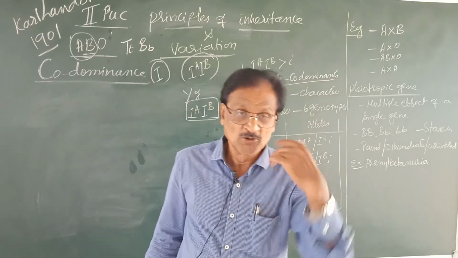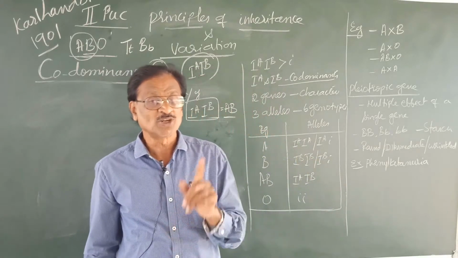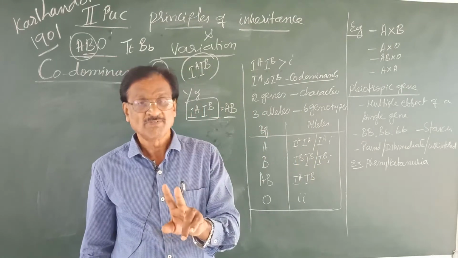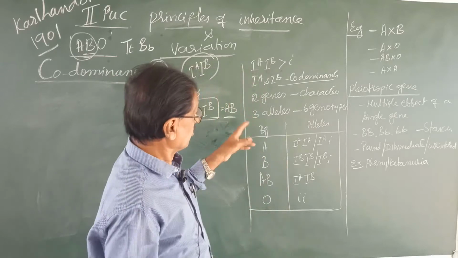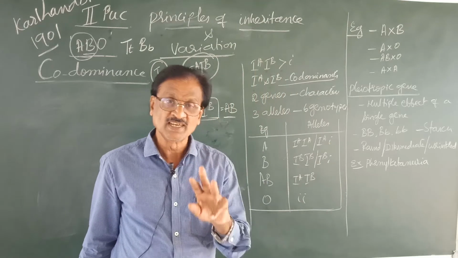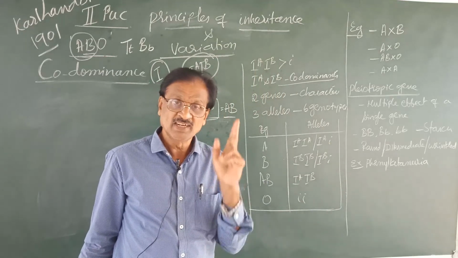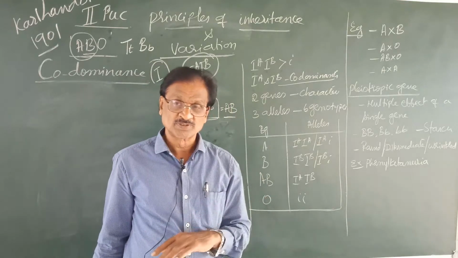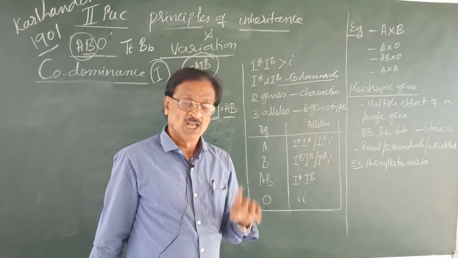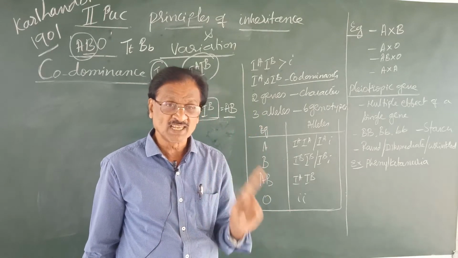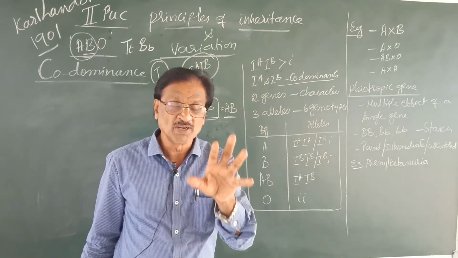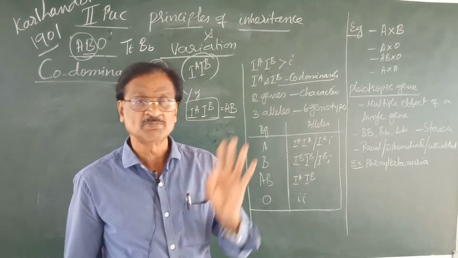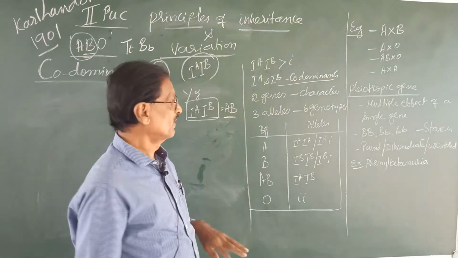And how many genes are responsible to control a blood group? 2 genes or 2 factors. How many alleles are there? 3 alleles: IA, IB and small i, or capital I. How many blood groups? 4 types. How many possible genotypes are there for these 4 types of blood groups? There are 6 possible genotypes. Now let us go one by one.